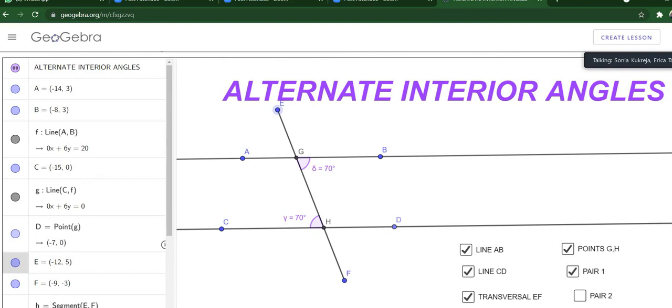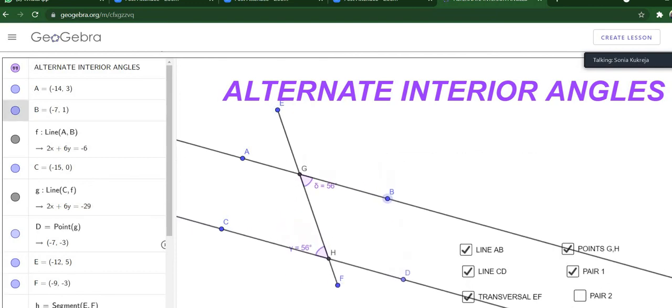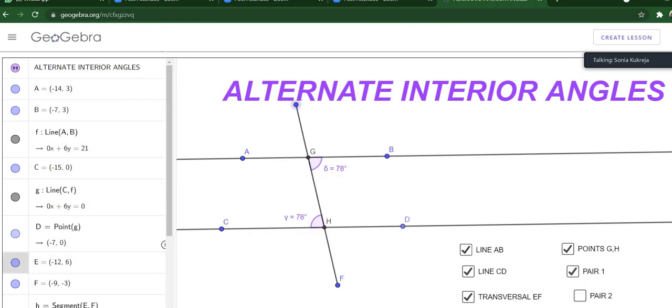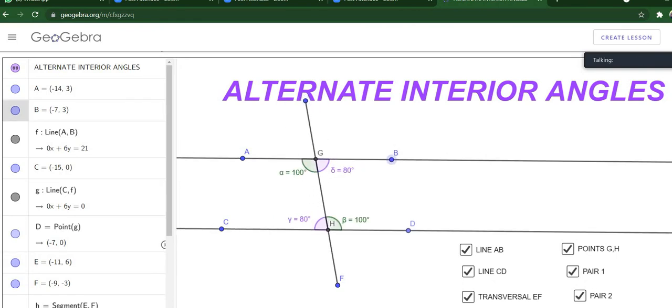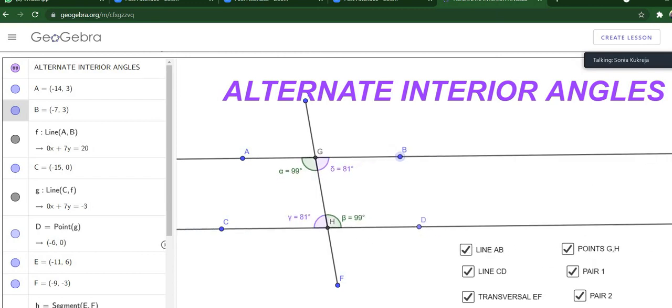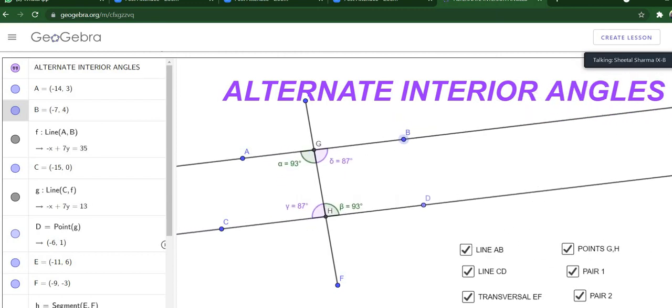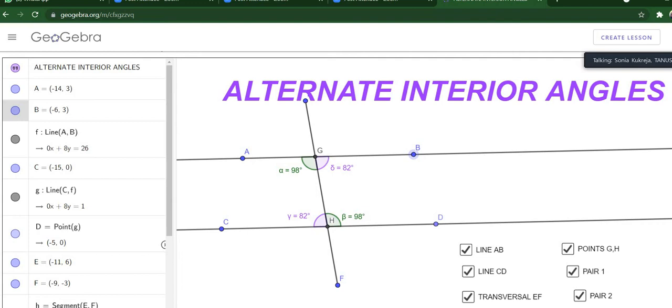Still they remain the same. Whether I am moving this way or that way. Look at another pair. They are also equal. So we can say in case of parallel lines, alternate interior angles are equal.